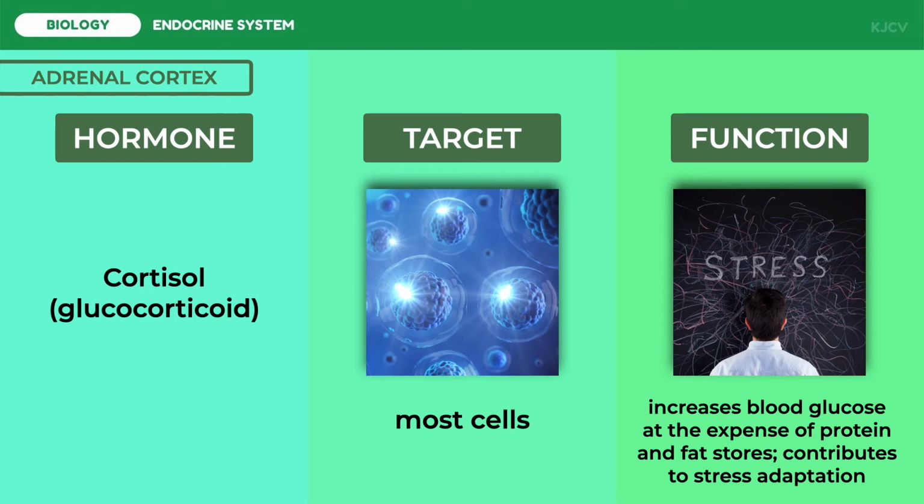Cortisol also plays a key role in adaptation to stress. Stress of any kind is one of the major stimuli for increased cortisol secretion. For example, a human wounded or faced with a life-threatening situation must forego eating. A cortisol-induced shift away from protein and fat stores in favor of expanded carbohydrate stores and increased availability of blood glucose would help protect the brain from malnutrition during the imposed fasting period.